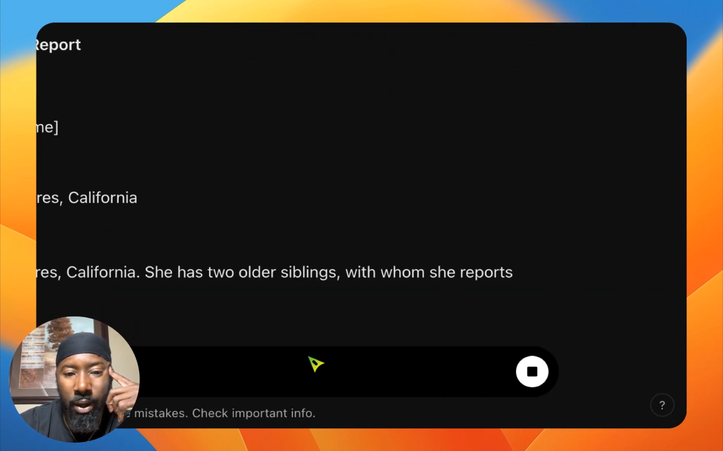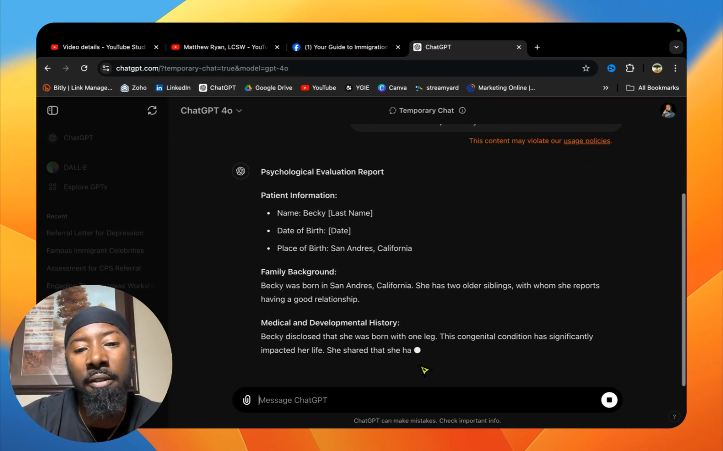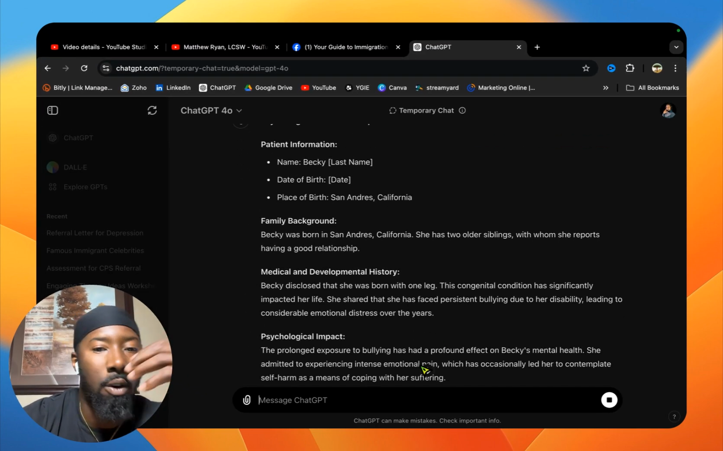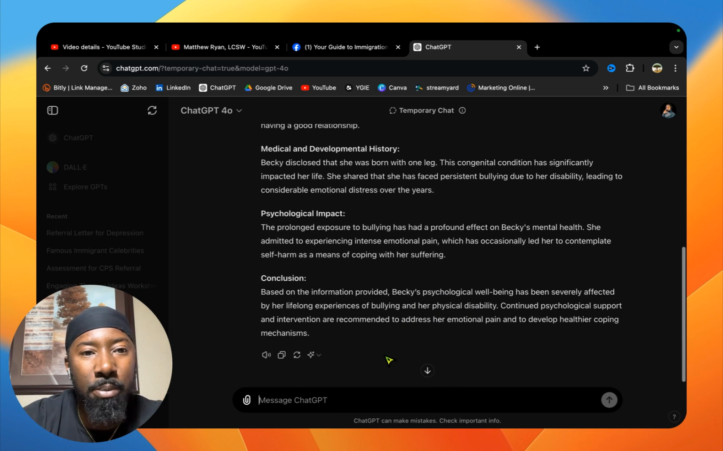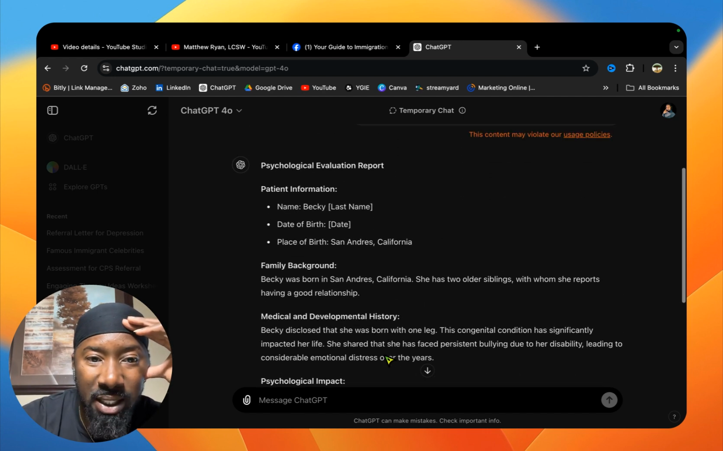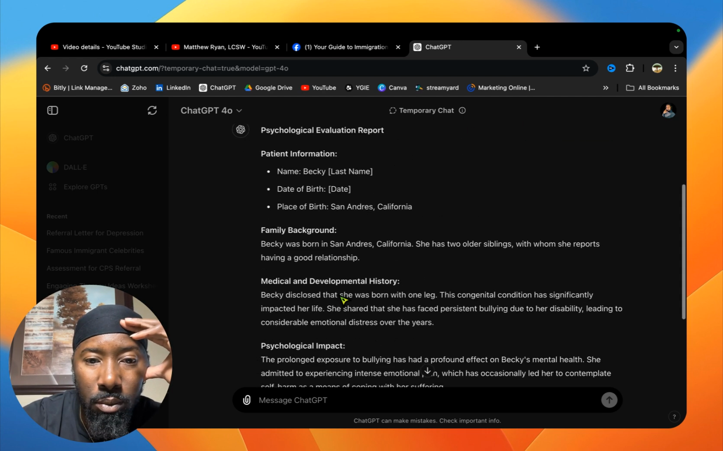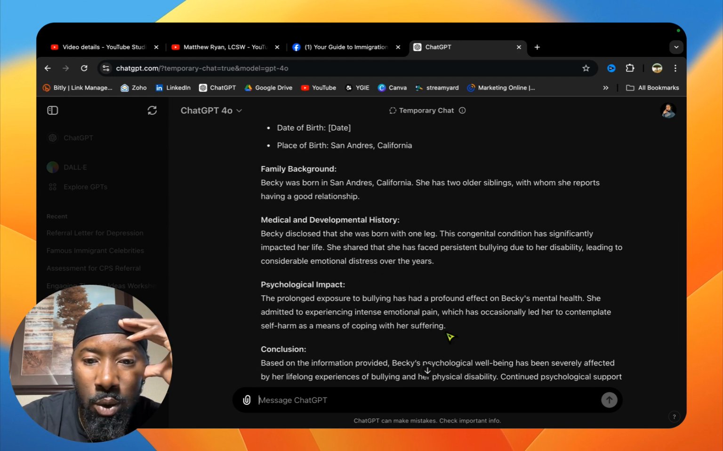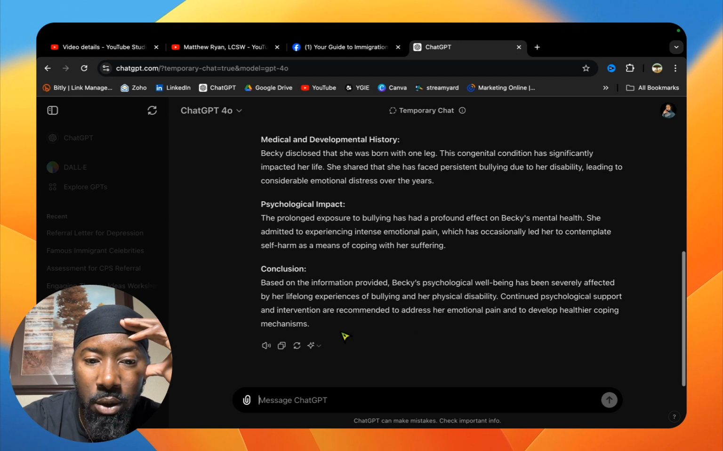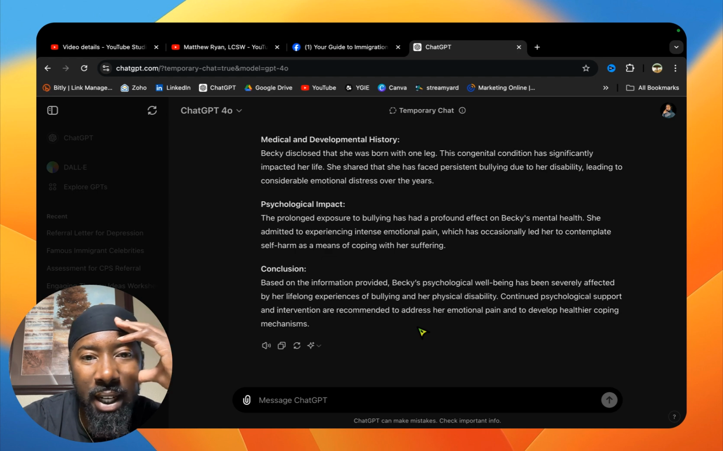Okay, so it's creating a whole report, or not the report, but the format of a report, based off of the history that me and ChatGPT 4.0 have. So here it did the outline for me. Becky was born in San Andreas. There's the punctuation. She has two older siblings. Becky disclosed that she was born with one leg. It created a report.